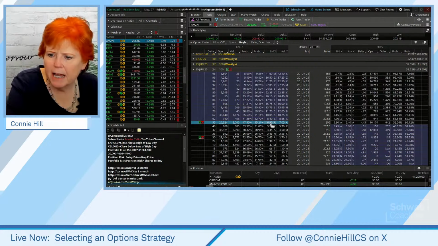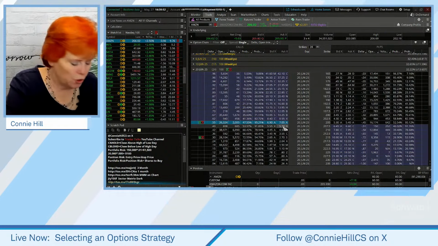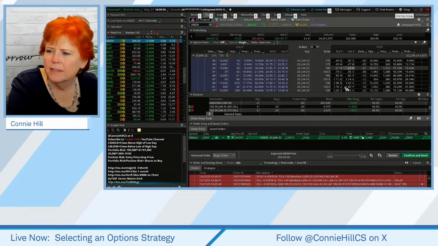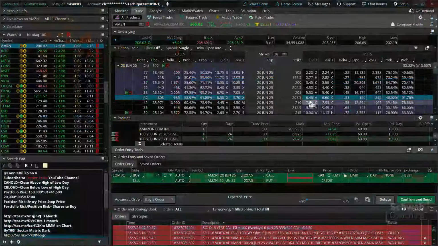I'm going to just skip down to the next strike price lower. This technically, I believe, is at the money, the 207.50. And we are going to buy the long call and sell the same strike put. So 207.50, we're going to click on the bid price.